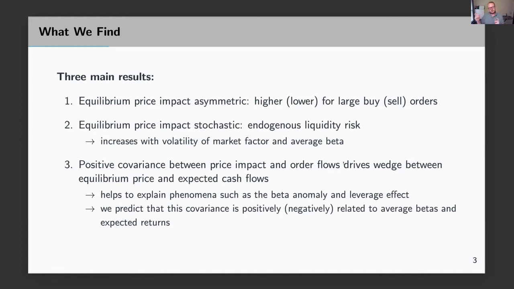And we will show that this risk premium can help to explain stylized empirical facts such as the beta anomaly and the leverage effect. And we will also predict that this covariance between order flow and price impact positively depends on betas and is inversely related to expected returns. And we will provide some empirical evidence for these two novel predictions.